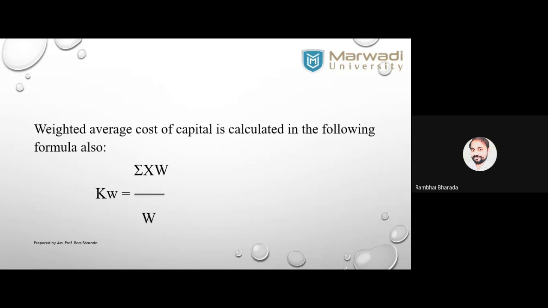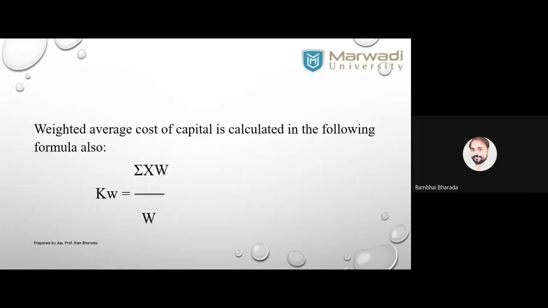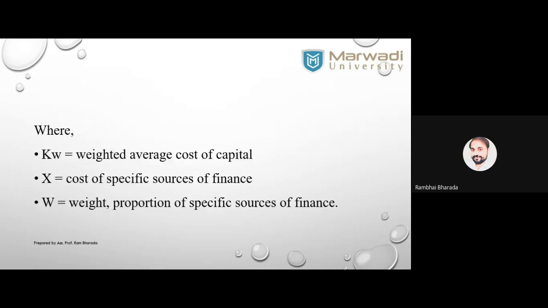Then Kw means weighted average cost of capital, sigma means total, X means specific source of capital, maybe equity, maybe preference, maybe debenture, maybe loan, and W means weight. It means ultimately what we did above is the same: column number 3 into column number 4, and upon W, which means column number 3 again. No worry about the formula.